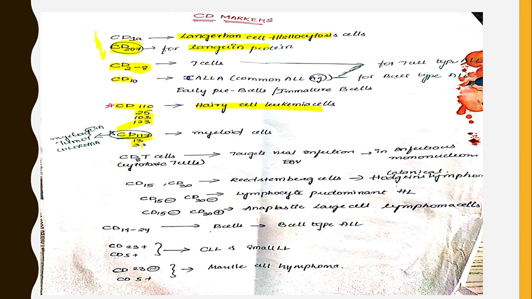CD117, CD13 and CD33 are positive in myeloid cells. So myeloid cell tumors like chloroma have positivity towards these CD markers of CD117, 13 and 33. This is an important MCQ. CD8 T cells, cytotoxic T cells, target viral infections like EBV in infectious mononucleosis.